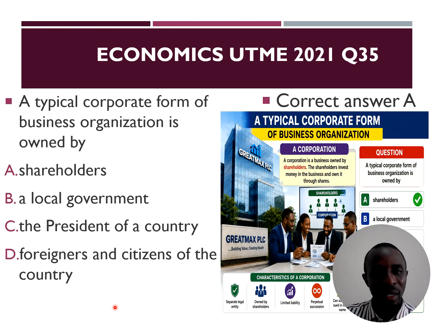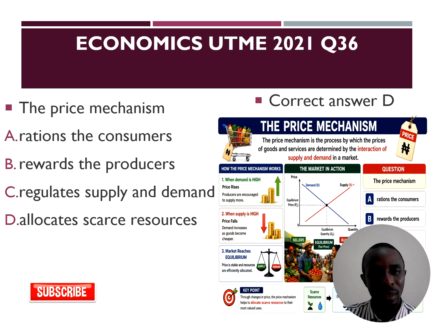Number 35. A typical corporate form of business organization is owned by shareholders. That's basically a limited liability company, which could be a private limited liability company owned by 2 to 50 shareholders, or a public limited liability company owned by 2 to infinity shareholders. Number 36. The price mechanism allocates scarce resources using the market forces of demand and supply to ensure there is no wastage of scarce resources in a free market economy.